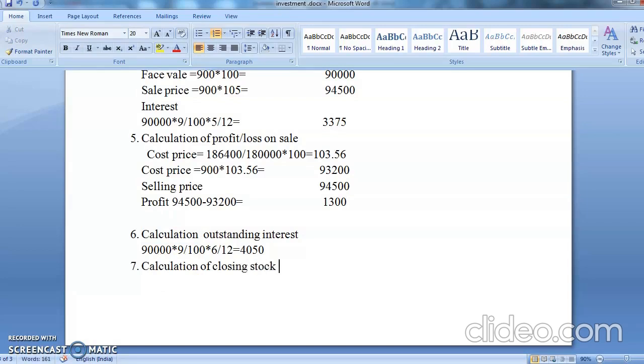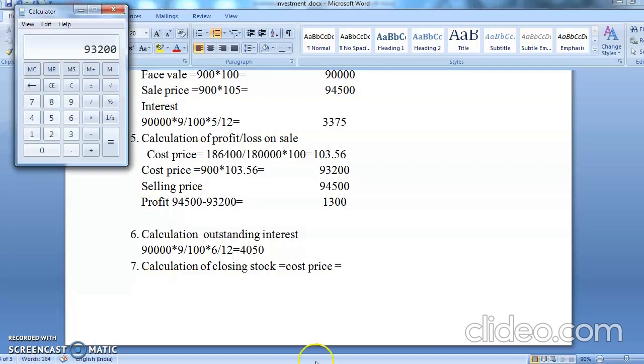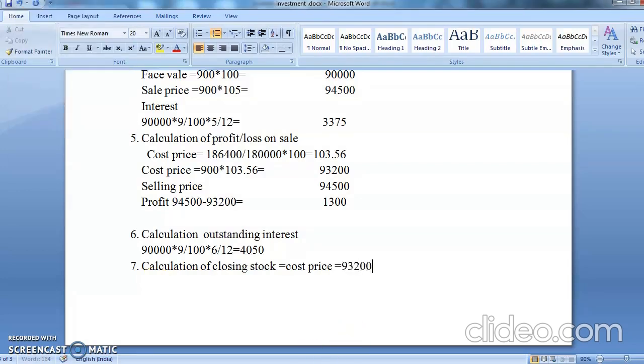Okay. Now see, what is the calculation of closing stock? Your cost price, we have already calculated it. Your cost price is coming to, yes, what is your cost price? See, we have worked it out, the cost price is coming to 93,200.